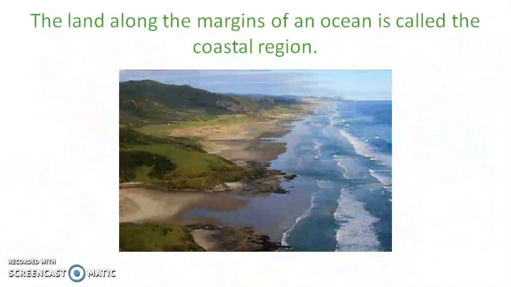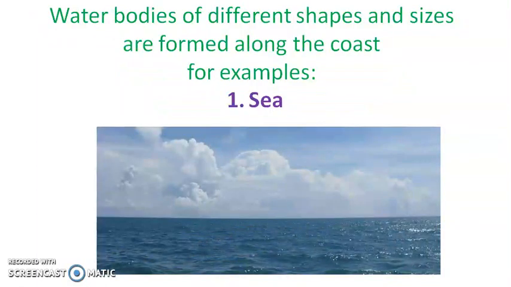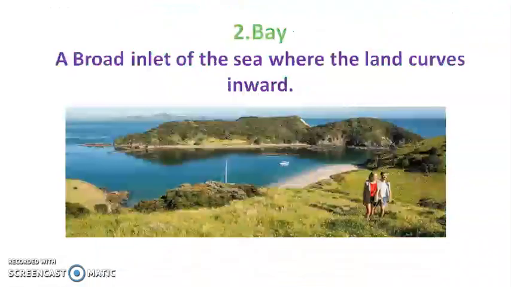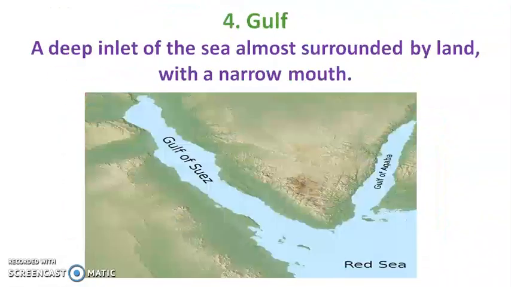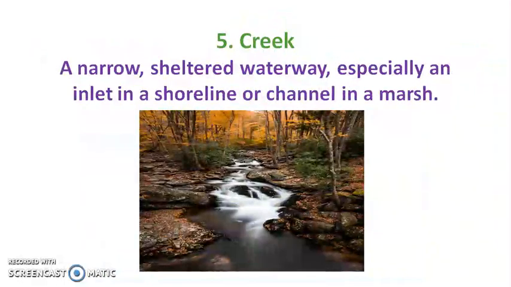Now, we will see in this picture what we observe: the area where the land meets the sea or ocean. This area is called the coastal region. So we can say that the land along the margin of the ocean is called the coastal region. Water bodies of different shapes and sizes are formed along the coast, for example sea, bay, strait, gulf, creek, etc.